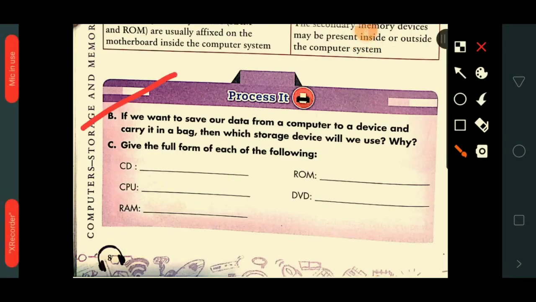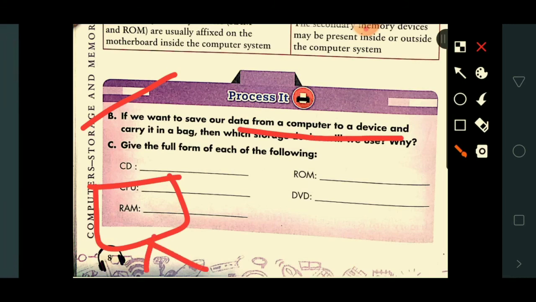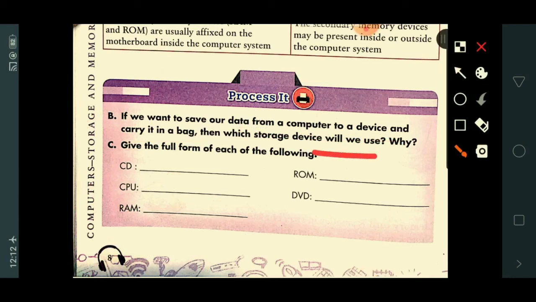Here is the assignment for you. Write and submit. If you want to save data from a computer to a device and carry it in a bag, for example, this is your computer, and the data may be audio, video, file or document, to any secondary storage device which you can carry in a bag, then which storage device will you use and why? Write that answer and submit.